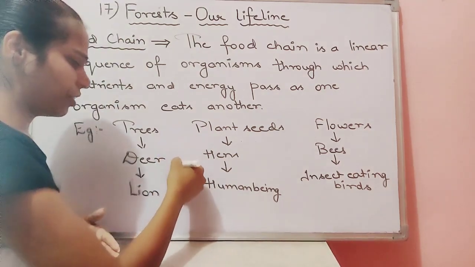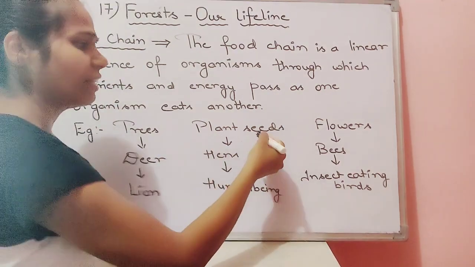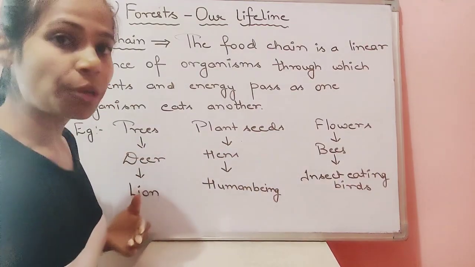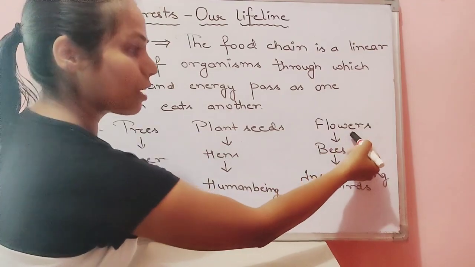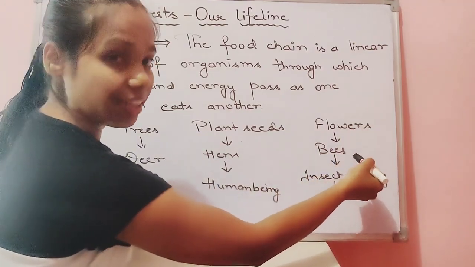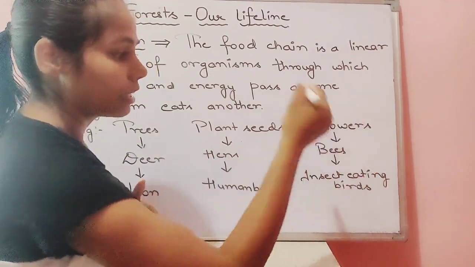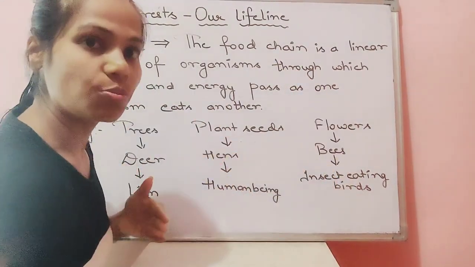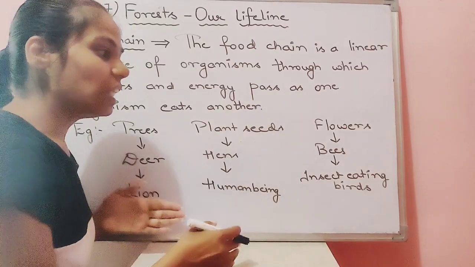Trees are eaten by deer, deer are eaten by lions. Then the plant seeds are eaten by hens, hens are eaten by human beings. Flowers are eaten by the bees like honey bee, which is eaten by the insect eating birds. So it is linear in nature. Are you observing this? It is linear.